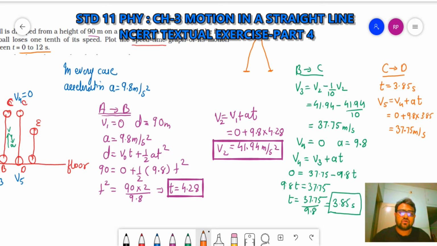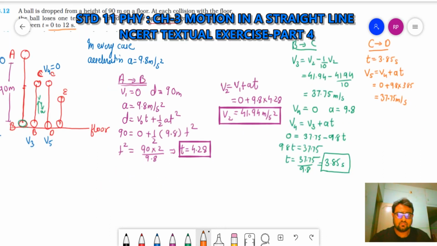Okay. So now let's collect all this data once again. I will take time t and velocity v. At t equal to 0, initially at position A, velocity was equal to 0. When it reached B, how much time? 4.28.